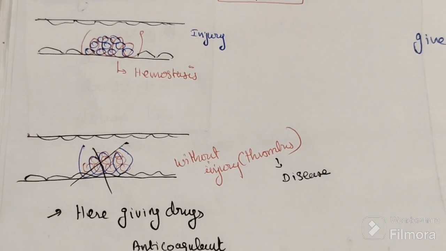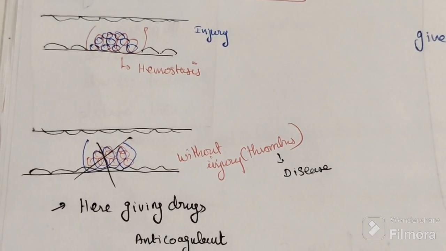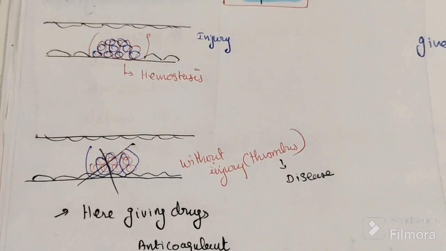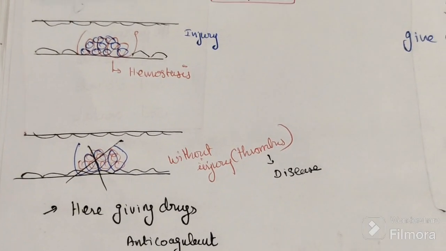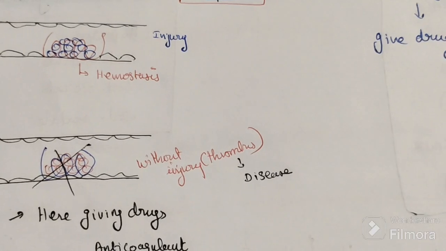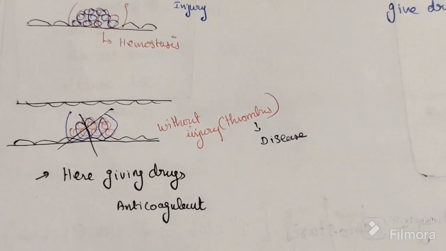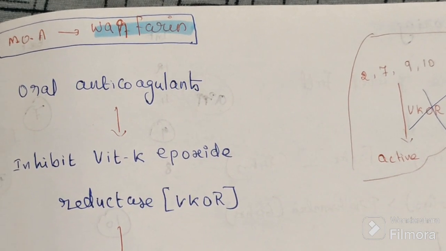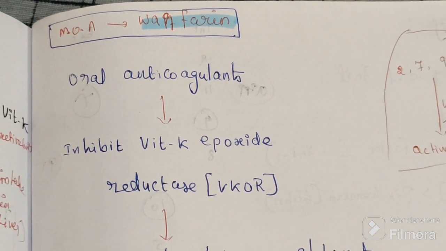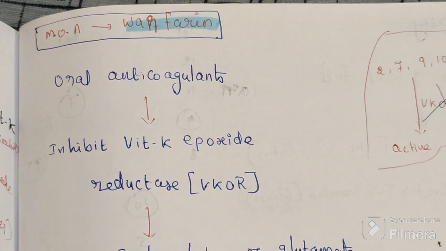So it will interrupt the synthesis of fibrin. It will interrupt at multiple places. Here we are using two types of drugs, because we want to block secondary clot formation. For that reason we are using warfarin and heparin. So let's start with warfarin, the oral anticoagulant. Heparin is the parenteral anticoagulant.